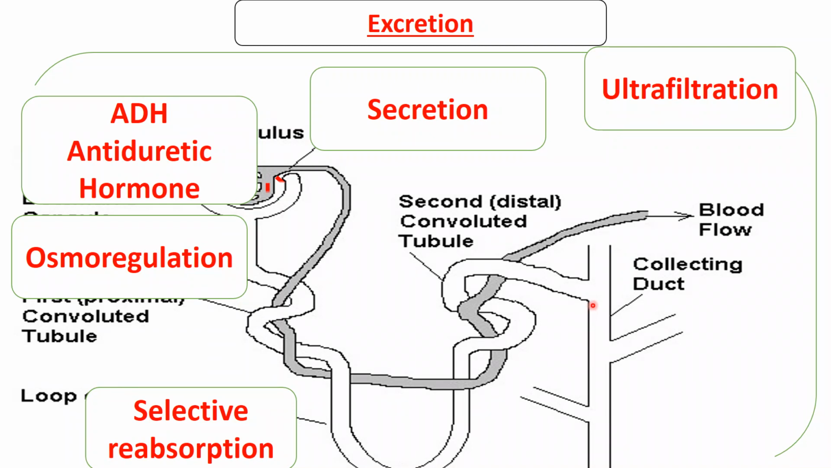So in summary, 4 stages. First, ultrafiltration, which occurs in the Bowman's capsule. Second, there is selective reabsorption, which occurs in the convoluted tube. Then third, there's osmoregulation, which occurs in the loop of Henle, and finally there is secretion. But what is important is to know what is absorbed at what point and what is not absorbed at what point.